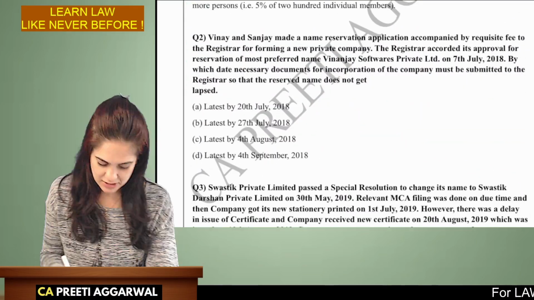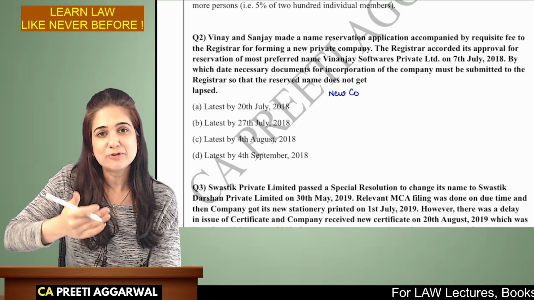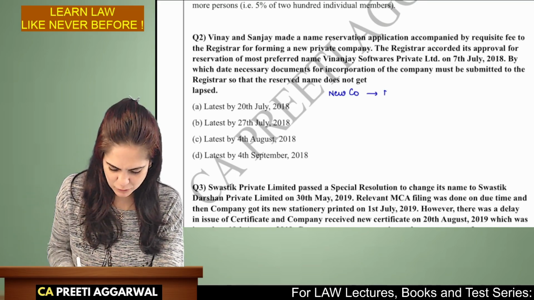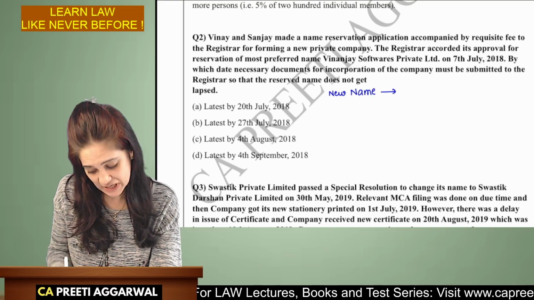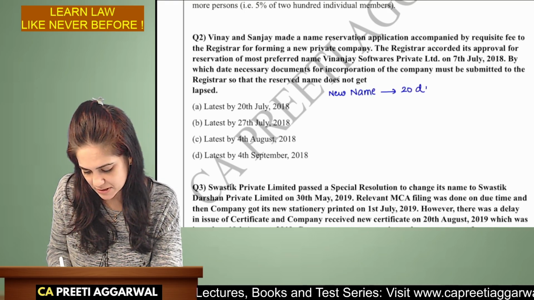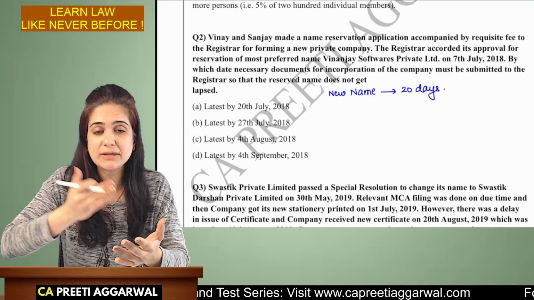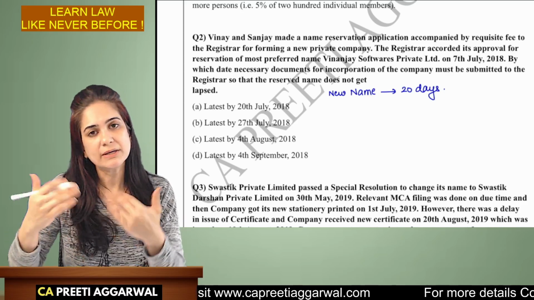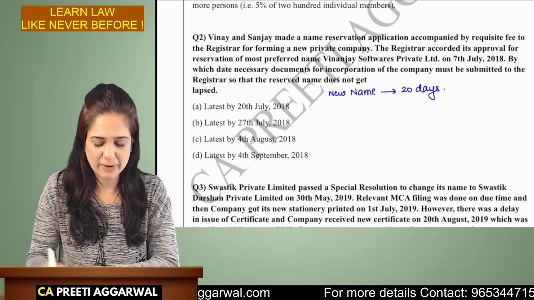What is your answer? See, if it is a new company, you are applying for the name for the first time, that name will be reserved. So, I'll write new name. You're applying for the first time, so the name will be reserved for a period of 20 days. As soon as the name is allotted to you, within 20 days, you have to adopt that and upload the incorporation documents and fill the form for incorporation. That is Part B of SPICe+.